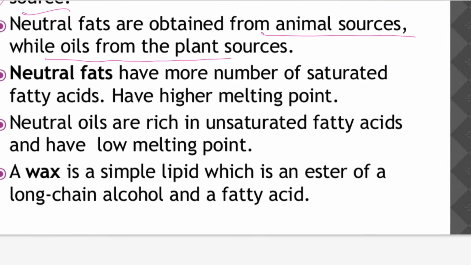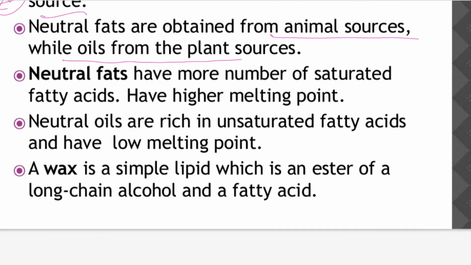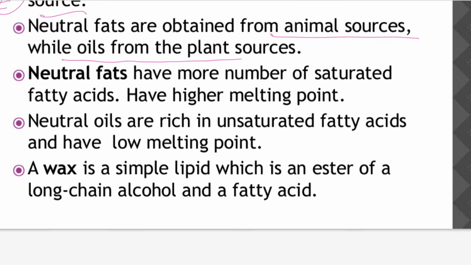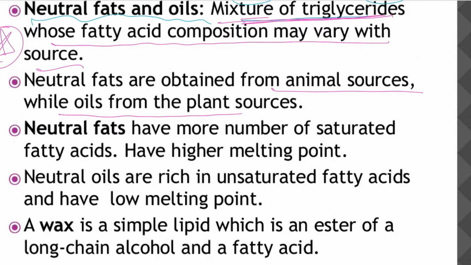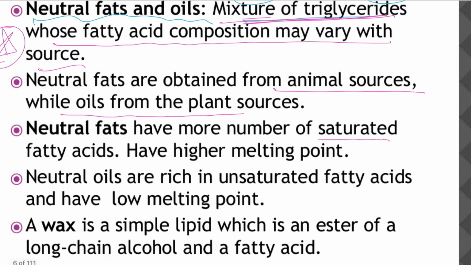Neutral fats have more saturated fatty acids and a higher melting point. Saturated means the fatty acid consists of only C-C single bonds, so the melting point is higher. As we discussed, animal fat is more rigid and solid in structure, and it can't melt at room temperature. It is very tightly packed.